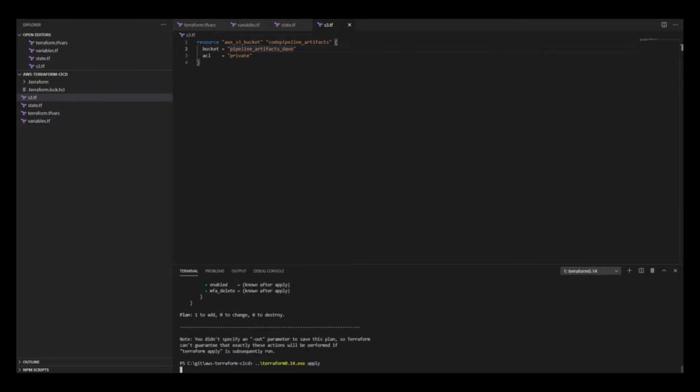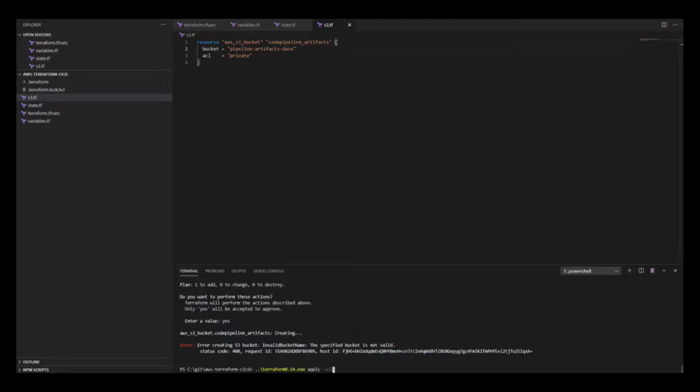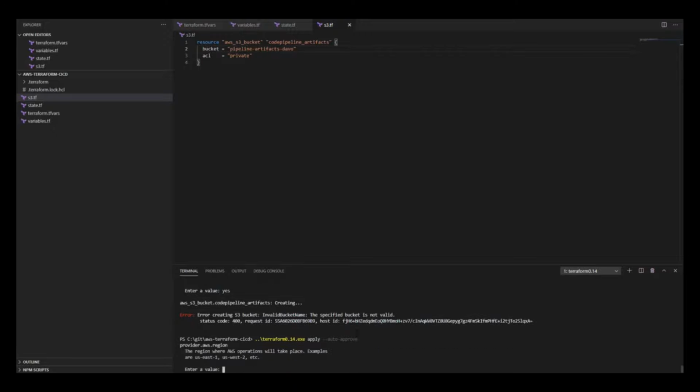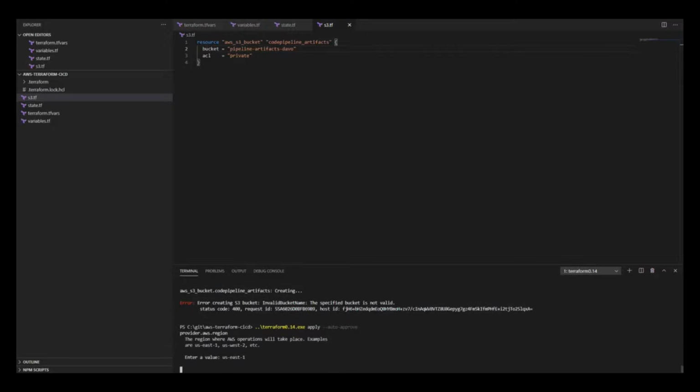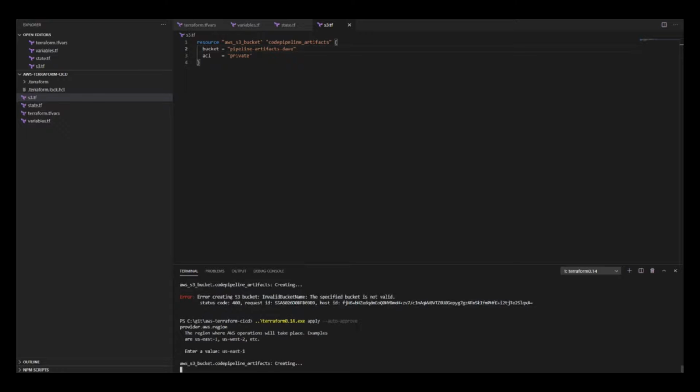Again, it's going to ask me for the region. And I'm going to say yes. Okay, so there's a bug, I think it doesn't like the underscores. So I'm just going to run this again. I'm going to do auto approve so I don't have to type yes. It will ask me for the region, which I'll put in. All right, bucket is created.